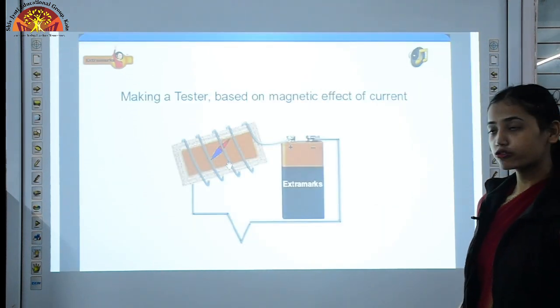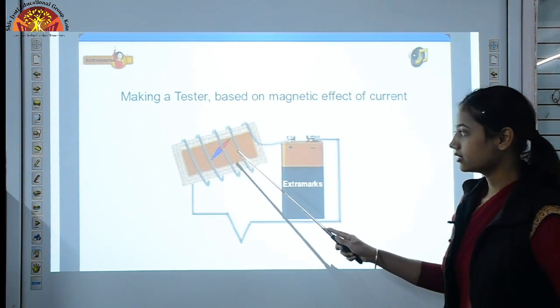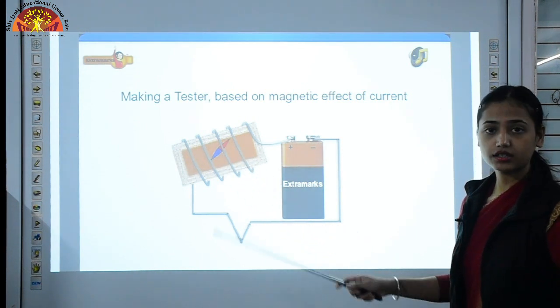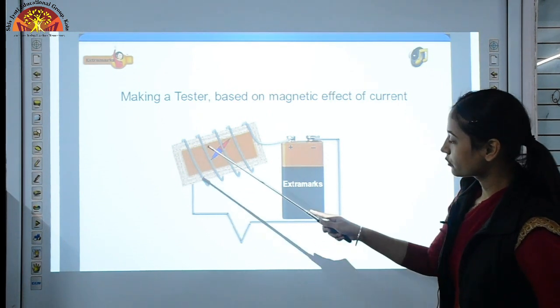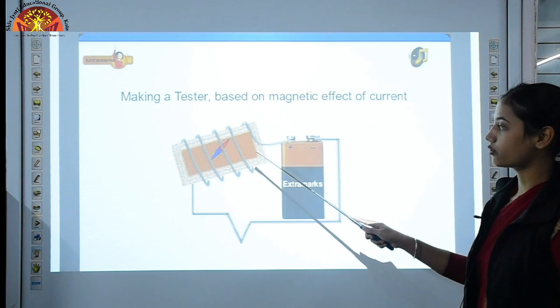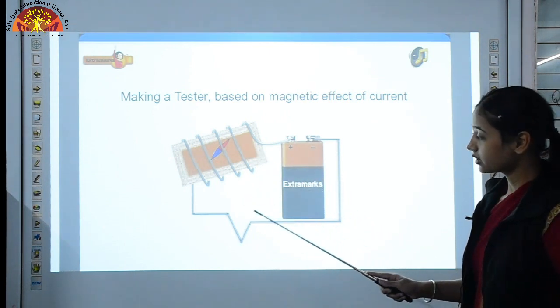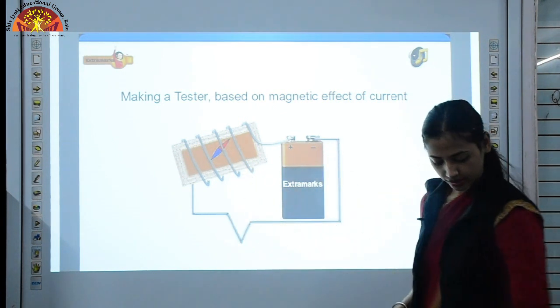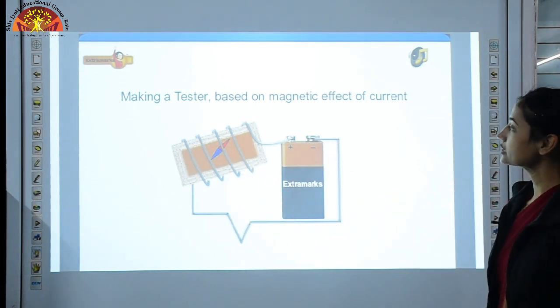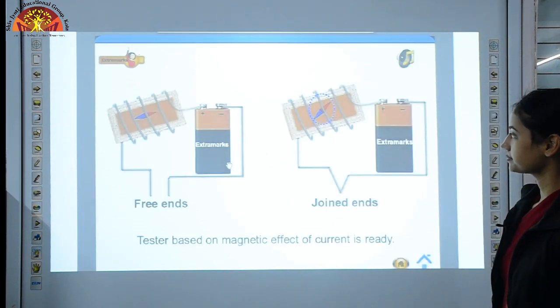How can we perform it? Here we have taken a magnetic needle which is placed inside an empty matchbox, and we have wrapped a wire around that matchbox and connected it to a battery. Now as soon as the current flows through this battery, the needle will deflect, which shows that a weak current is flowing through our circuit.